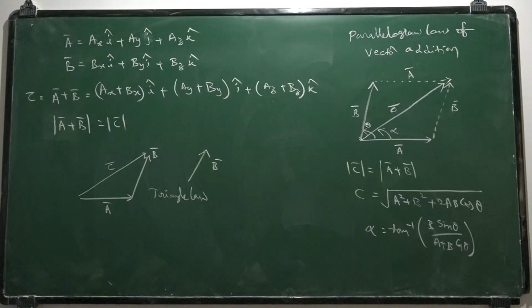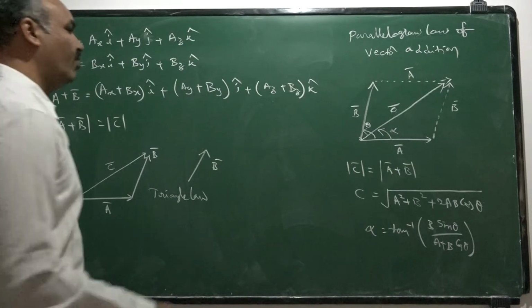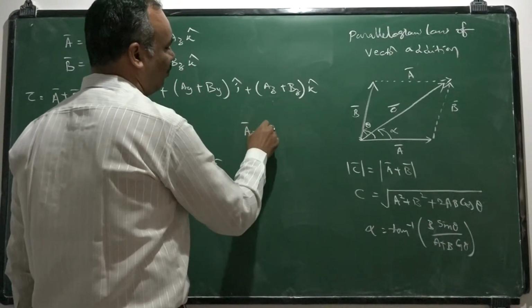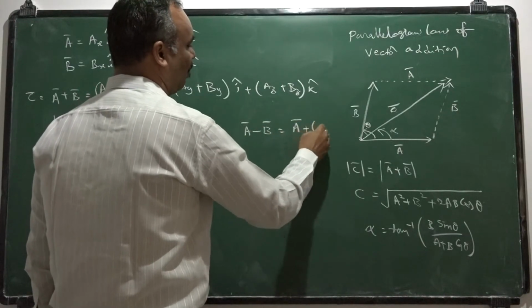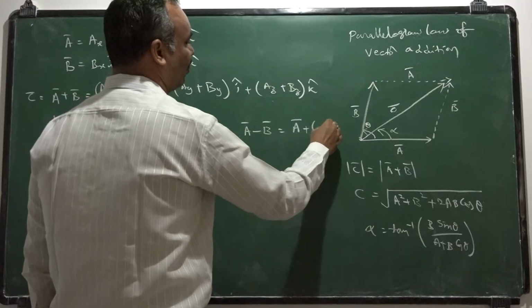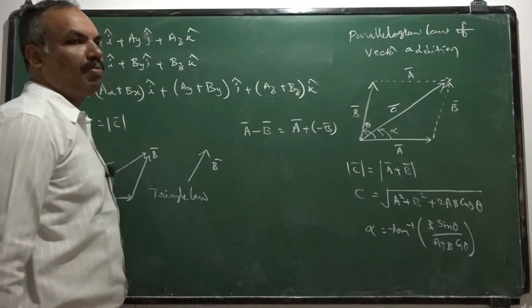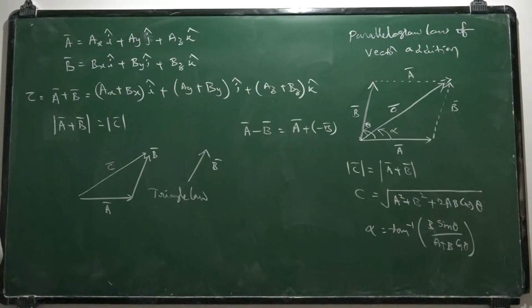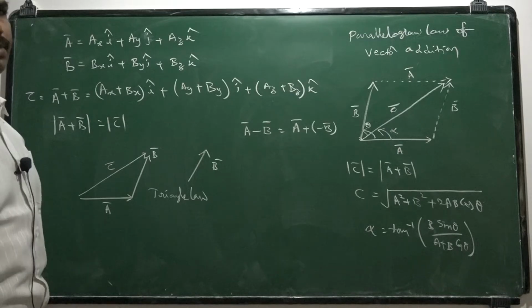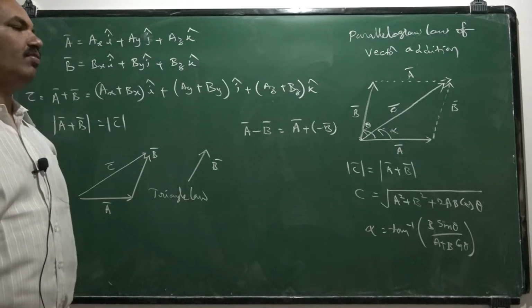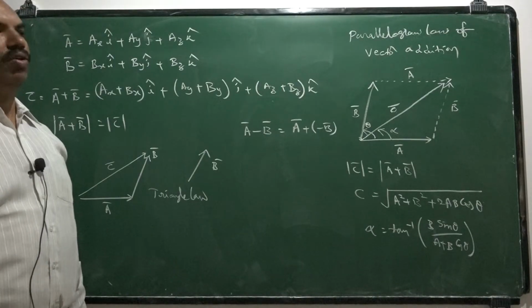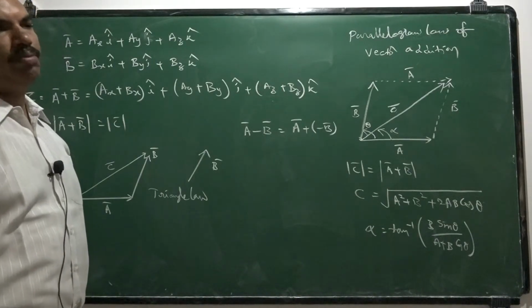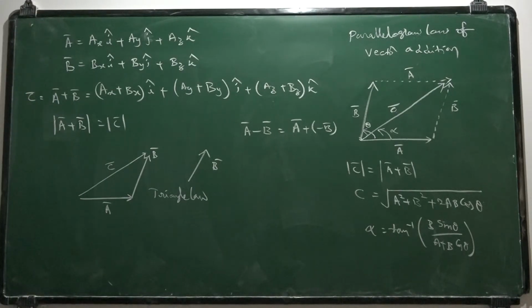Now let us move on to the subtraction of vectors. Whenever you want to subtract one vector from another, you can imagine that it is the sum of a vector with the negative vector of the other one. So subtraction is nothing but one kind of addition. You need not study a separate law for subtraction of two vectors. Subtraction of two vectors is addition of one vector with the negative vector of the other. Based on that, we are able to do addition as well as subtraction of vectors.